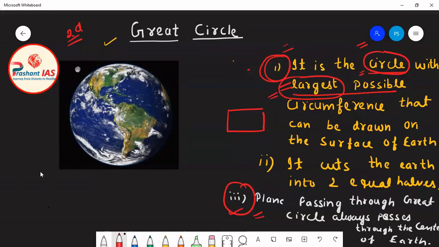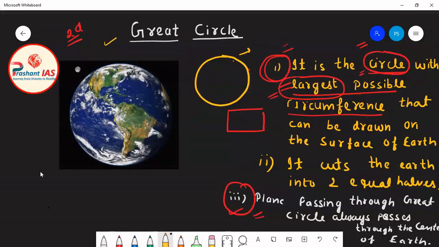So this is a very simple thing for the students who are from maths and science background, but I think that some of the students from arts or commerce background may find it difficult to understand the meaning of circumference. So what is circumference? Let's suppose, friends, that this is a circle. If you want to measure the length of this circle, the entire length of this circle is known as the circumference of the circle.